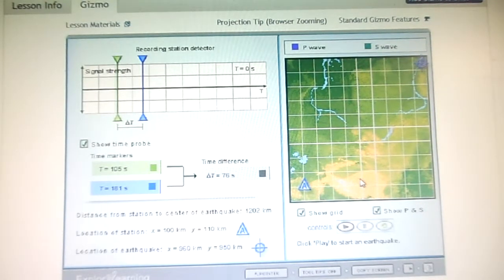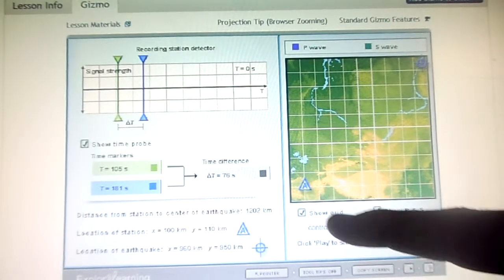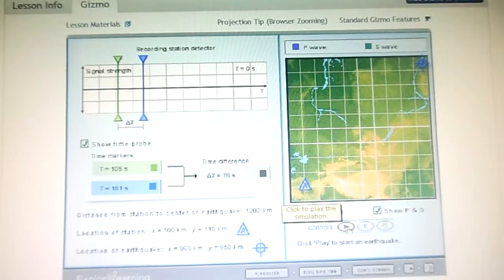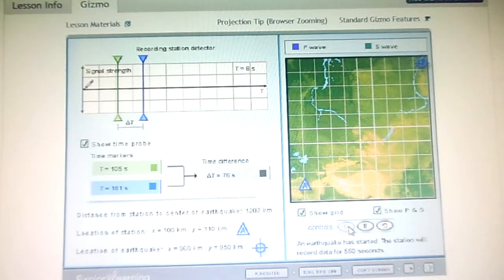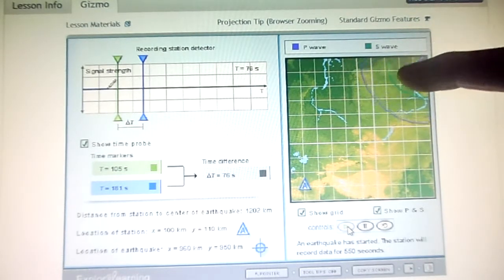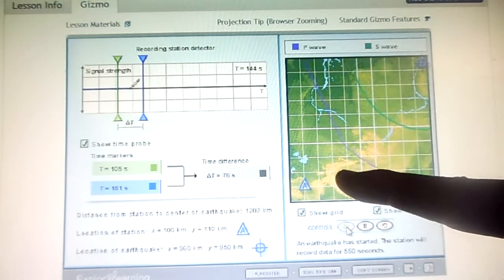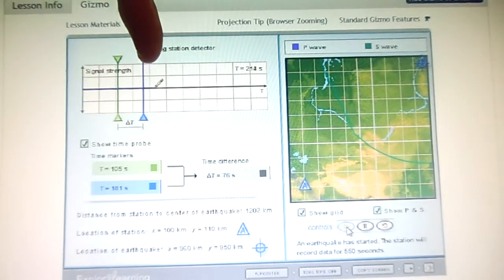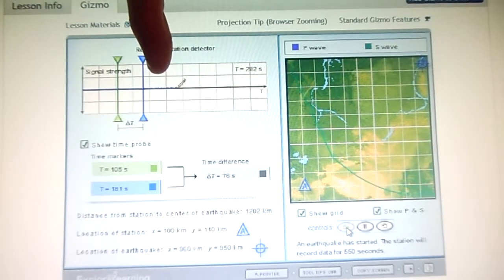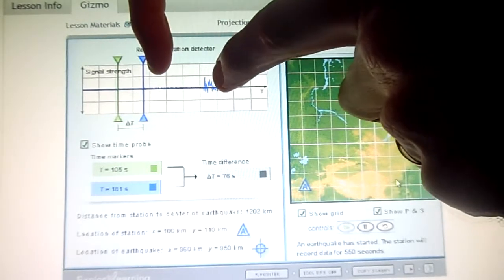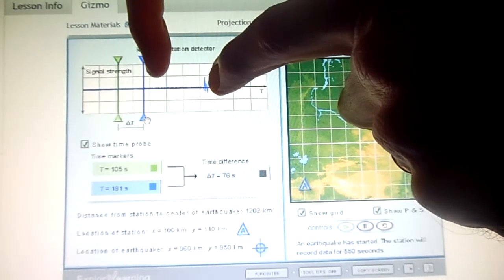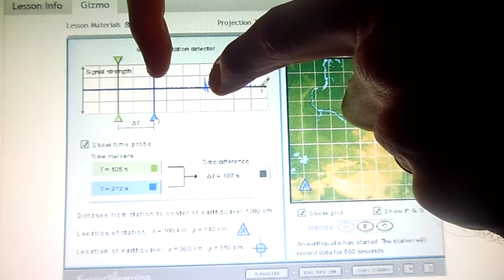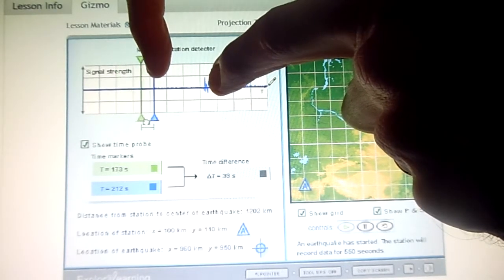Okay. So we think that this will be double the 76. Let's see. Here we go. Here come the waves. Boom, boom, right there. And there's the second one. Okay, so I want the first one to be here. No, oh no, that's the second one. Oh yeah, this one.